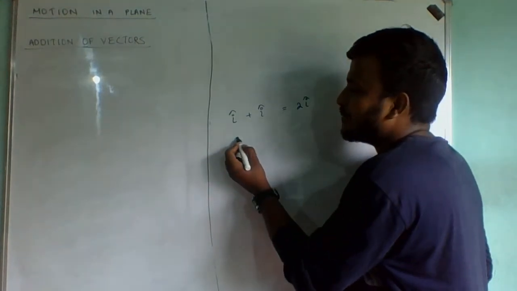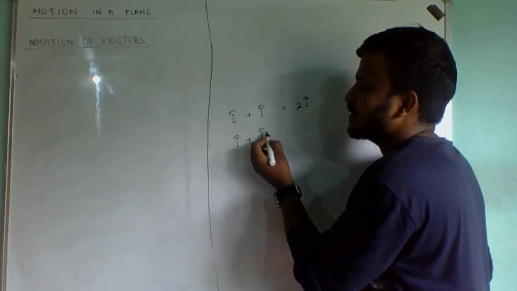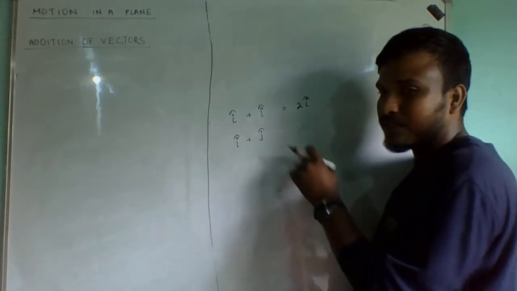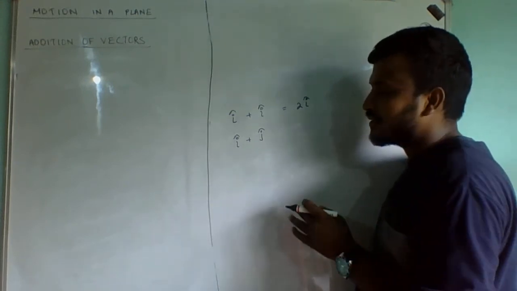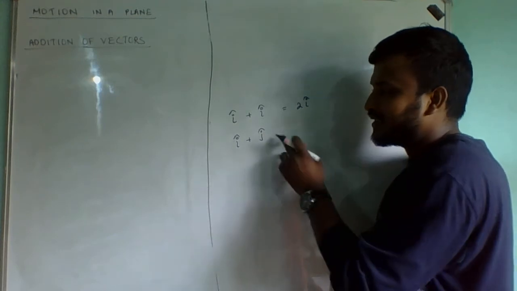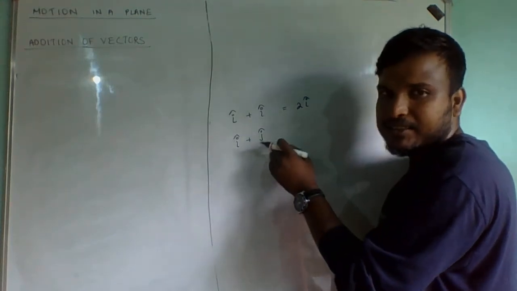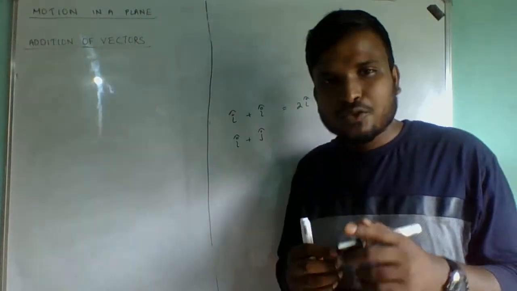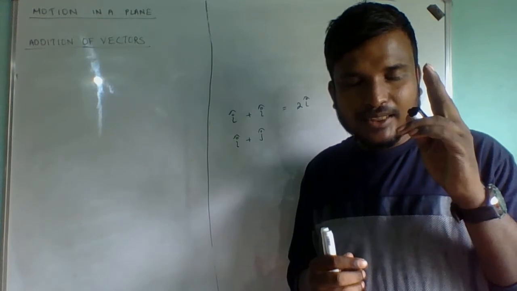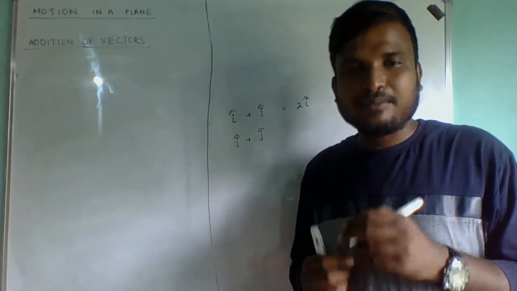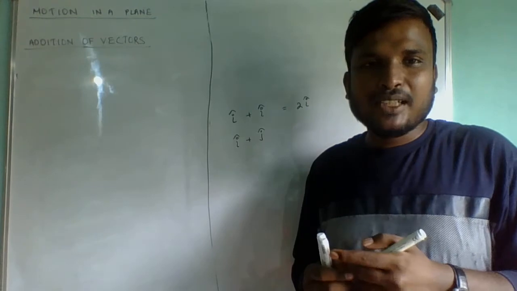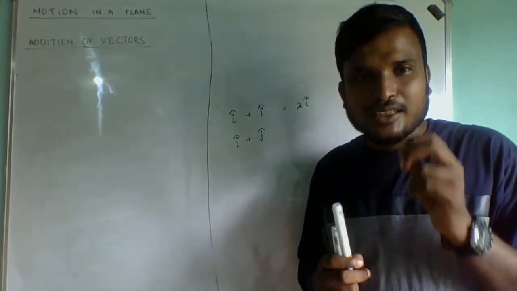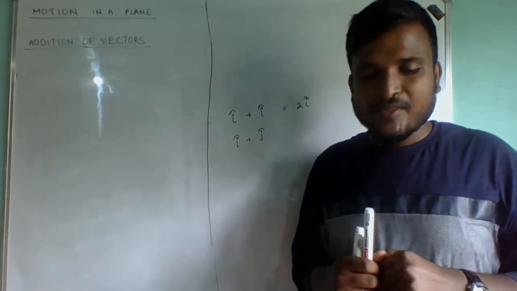But if i cap plus j cap, can I add them? Answer is no, directly we cannot add them. What does it mean? Can it never be added? If I say like this, it is wrong. Answer is that we can add them. So remember that two vectors can be added directly only when they are in the same direction. If they are not in the same direction, they can still be added. There are two different methods to add the vectors even though they are not in the same direction.